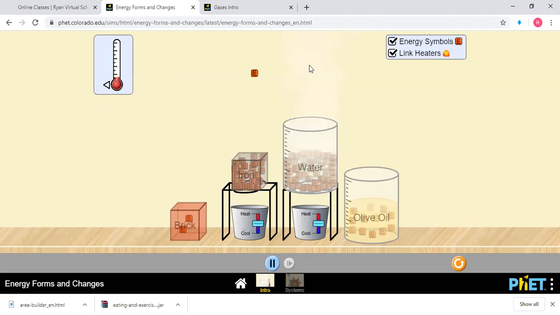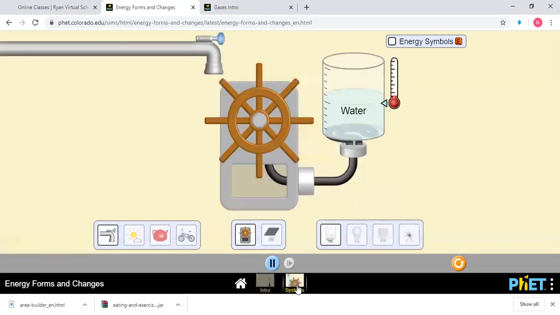Now what I want to tell you is all these forms can be used to make energy. Now we'll go to the systems. Now have you seen using electricity at home? How you're getting electricity? How electricity is produced in Kerala? From water.